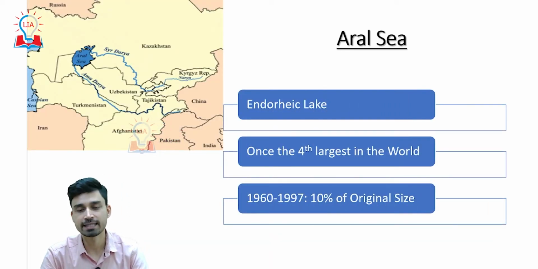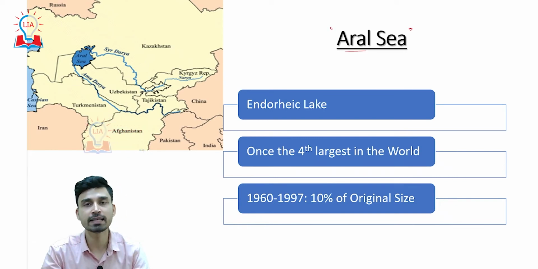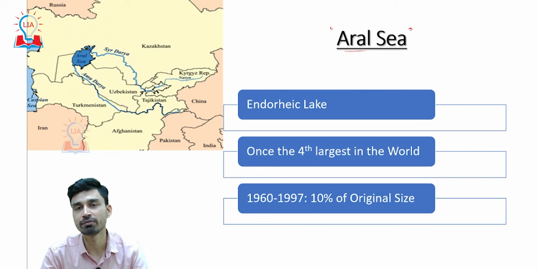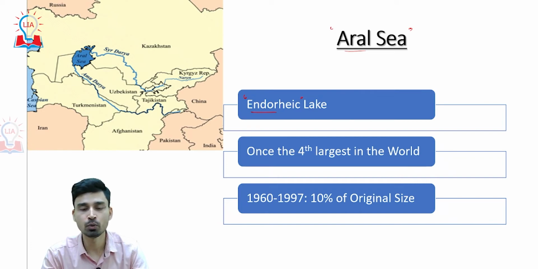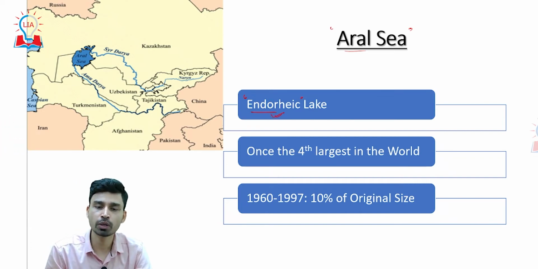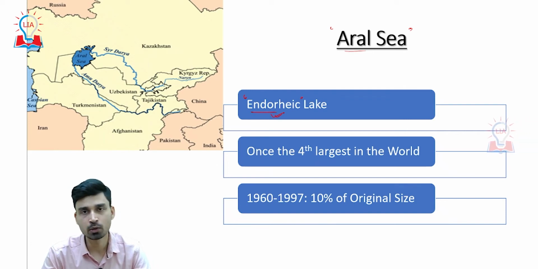Now, after this, the second lake which we have to discuss, though it is named the Aral Sea, by definition is a kind of lake. The type of lake into which the Aral Sea fits is called an endorheic lake. An endorheic lake is just the opposite of coastal lakes. In coastal lakes, what happens?